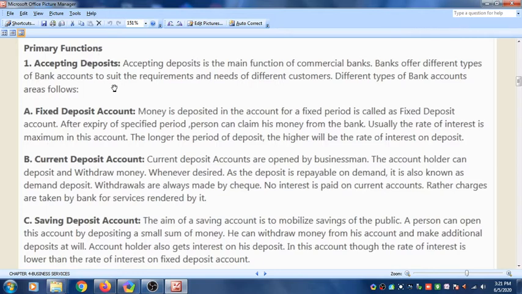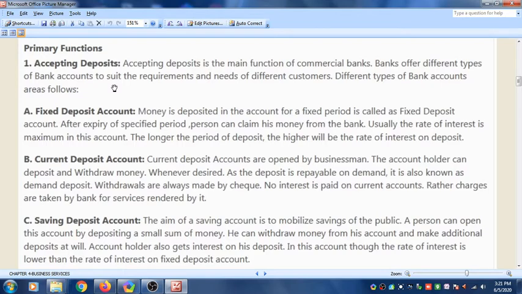Accepting deposit is the main function of commercial banks. Banks offer different types of bank accounts to suit the requirement and need of different customers. So all of us know that we can deposit the money in the bank, and the bank provides us different types of accounts as per our requirement and needs. What are those different types of bank account?